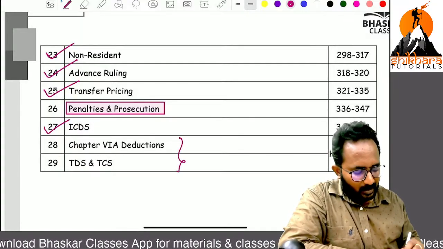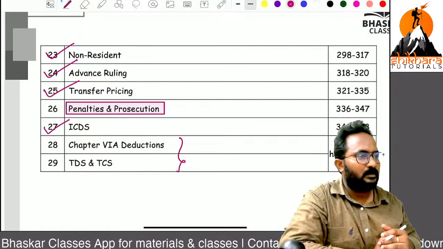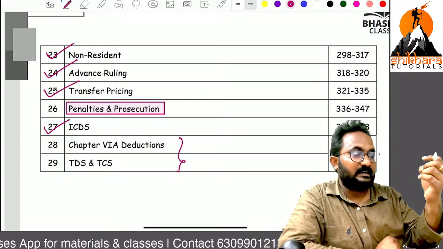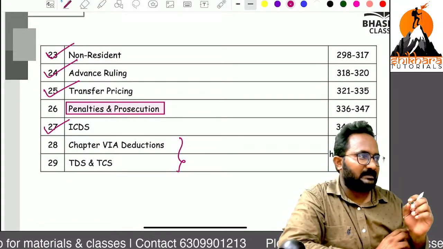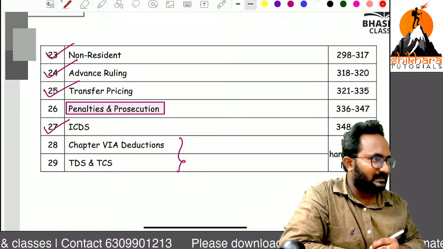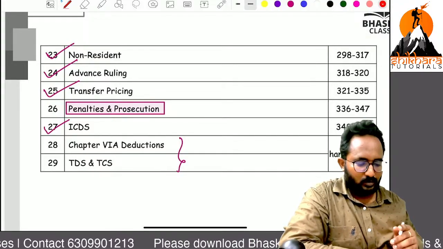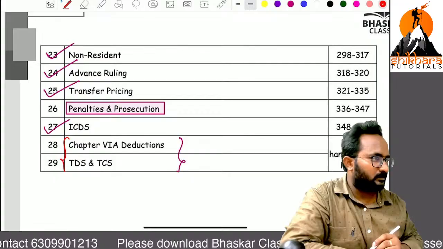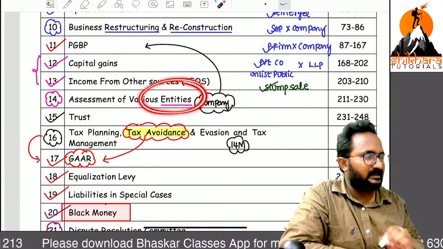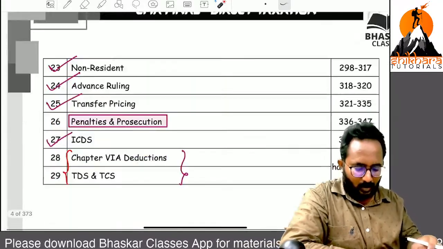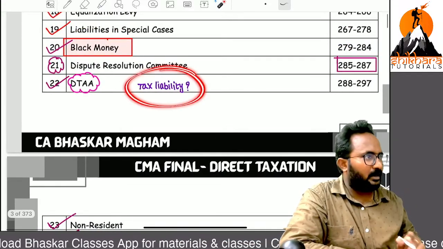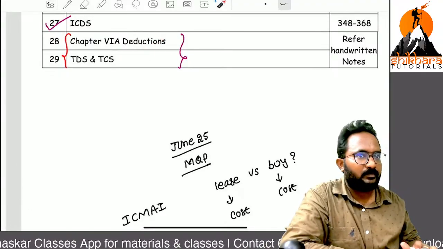Next, these 2 are also not in our syllabus, but I want to discuss. What are the 2? Chapter 6A deductions, and TDS and TCS. In the Shikhara Tutorials Telegram group, one student posted a message after taxation. For the CMA final examination related to DT, we want to know about the inter-syllabus basic stuff also. The reason: to calculate the total income of various entities, in the calculation of gross total income, you have to reduce chapter 6A deductions. How you can calculate tax liability is after reducing chapter 6A deductions only.